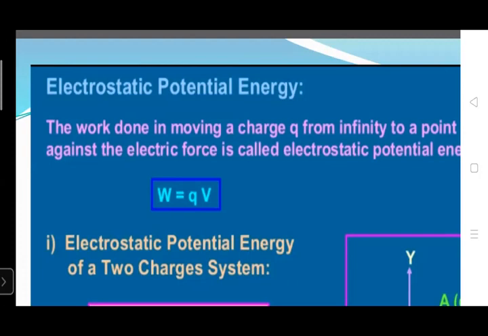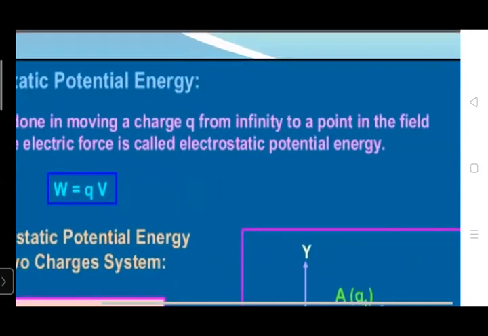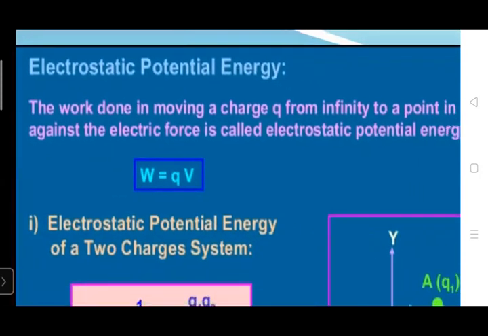Now, what is potential energy? You already know what energy is. Energy is the capacity to do work. Electrostatic potential energy is the work done in moving a charge q from infinity to a point in the field against the electric force, given by electrostatic potential. So work done equals charge times potential.